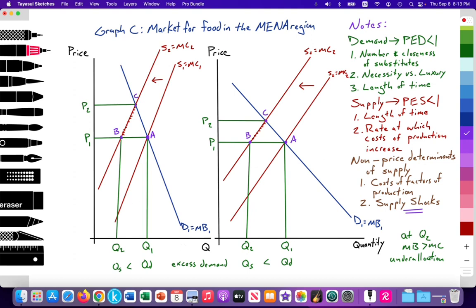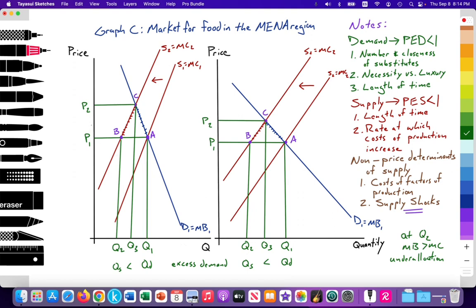All right. Now the higher price also causes households to reduce the quantity of their consumption. From point A to point C, there's a reduction in the quantity of demand according to the law of demand as a result of that higher price. And that will take us to a new equilibrium quantity, which is Q3. And at Q3, quantity supplied equals quantity demanded, and we're at the new competitive equilibrium.